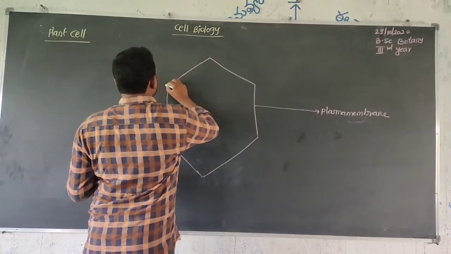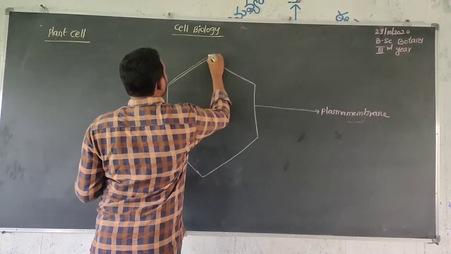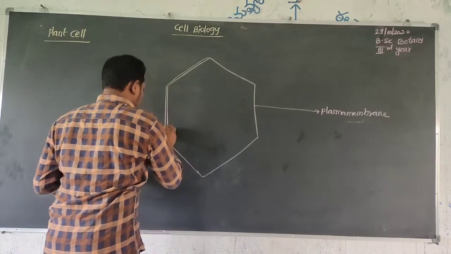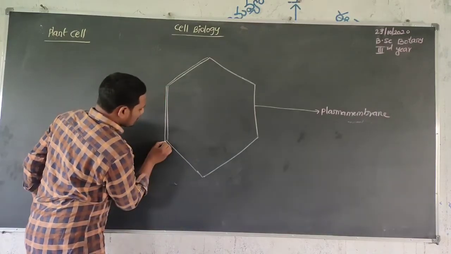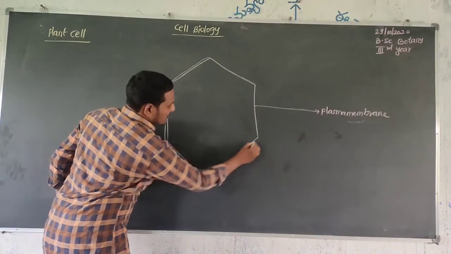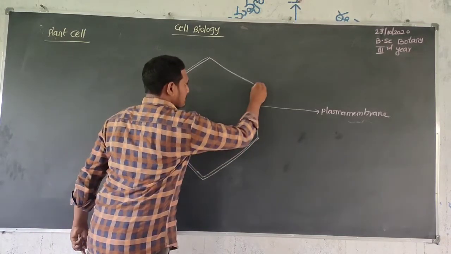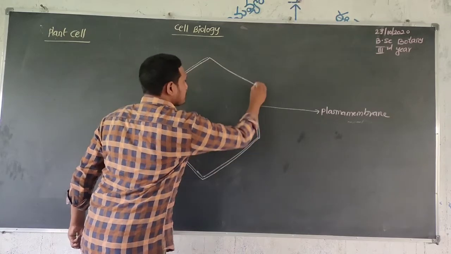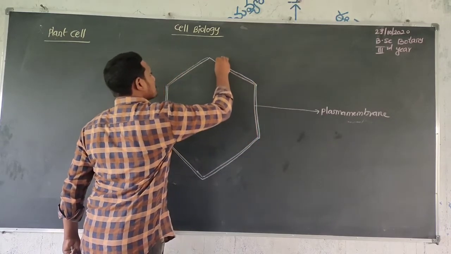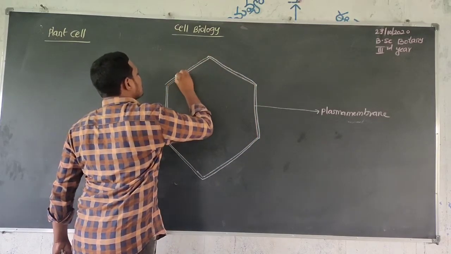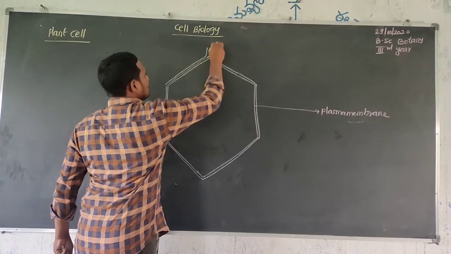Next, the plasma membrane is followed by the cell wall.